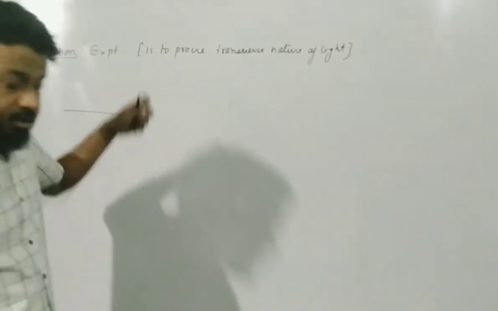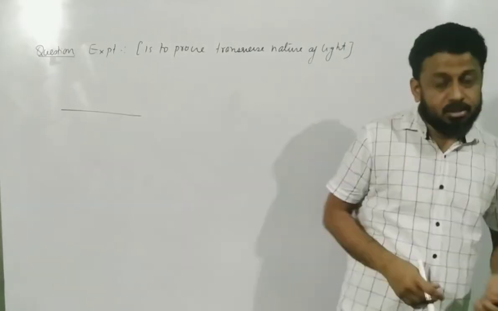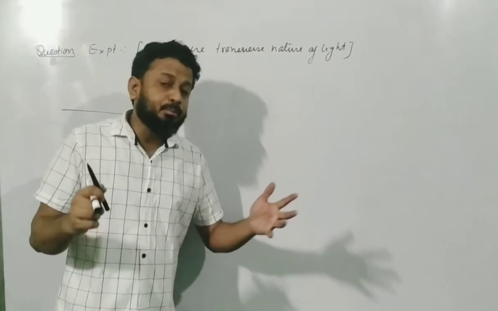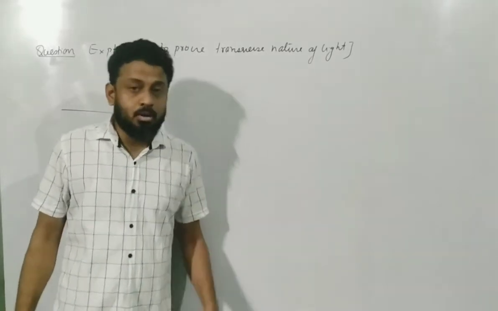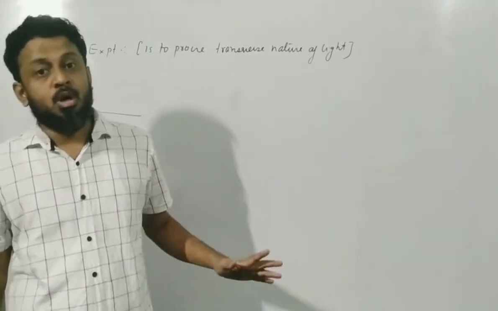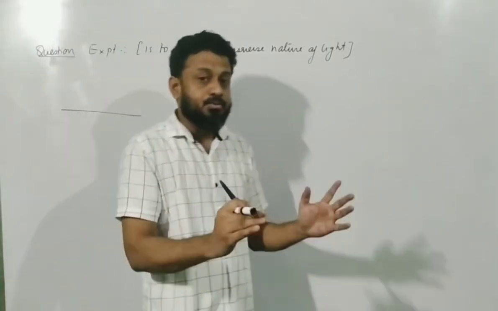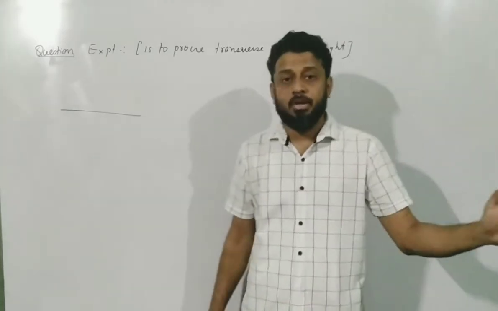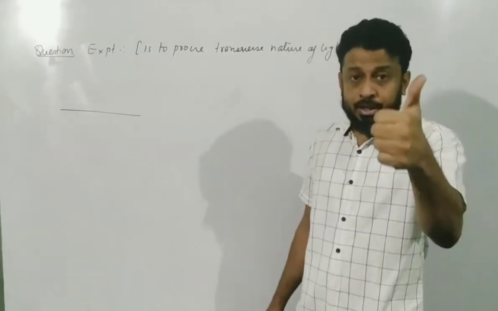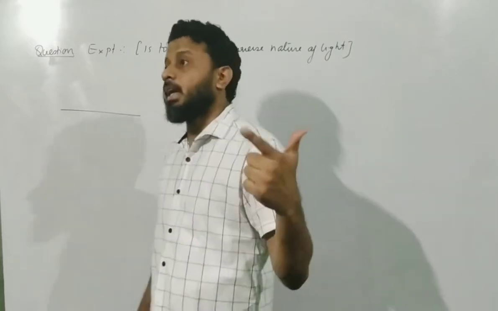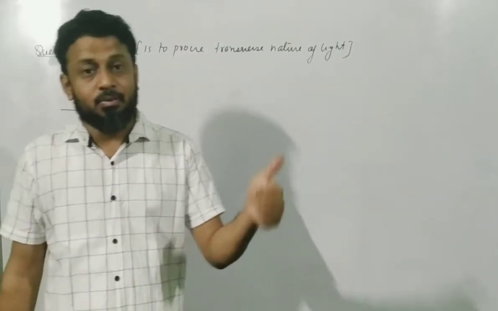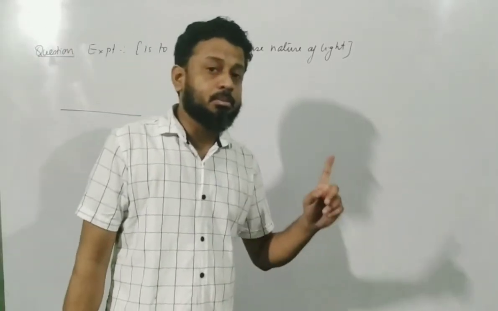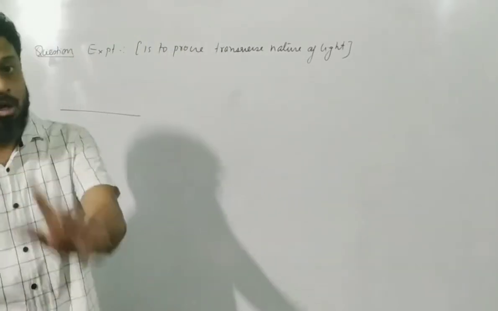This is a very interesting part. This is generally asked for 1 mark: briefly answer the question, can polarization take place for a longitudinal wave like a sound wave? Answer is no. Polarization is only for transverse waves like electromagnetic waves, not for longitudinal waves like sound waves. Interference, diffraction, all this is possible for any wave, whether it is a sound wave or light wave. But polarization is the only phenomenon which is exhibited by transverse waves, not by longitudinal waves.